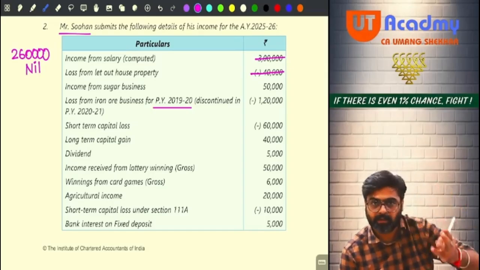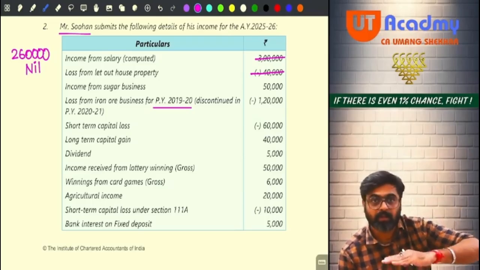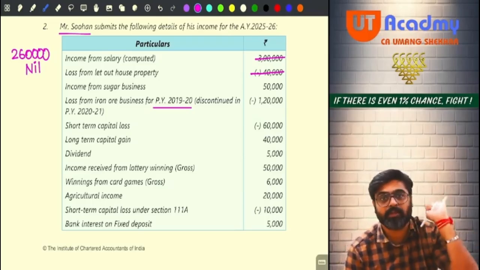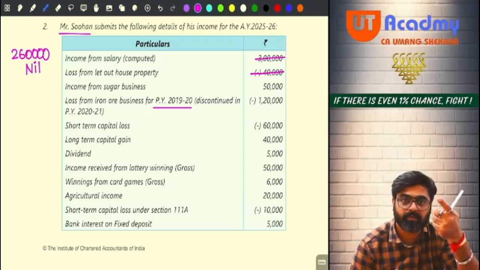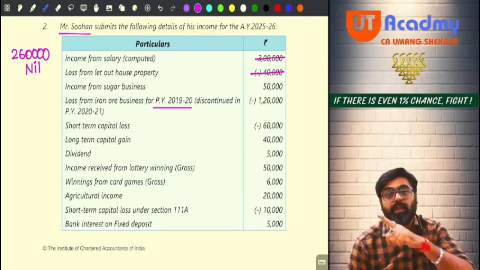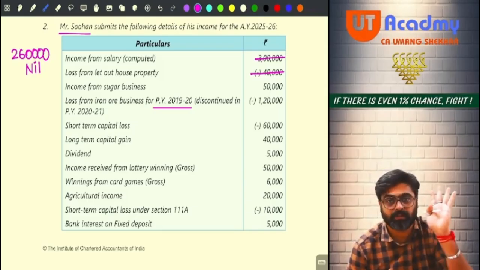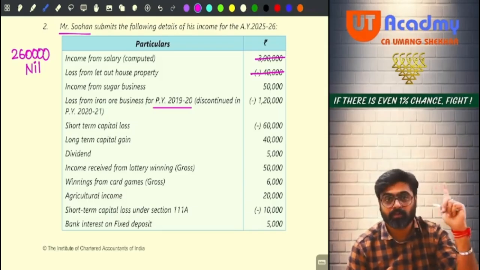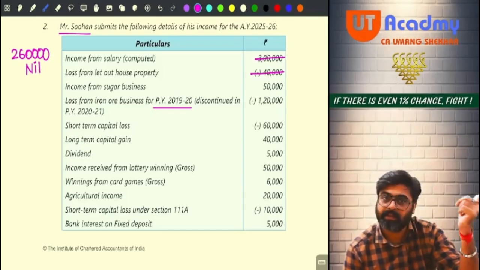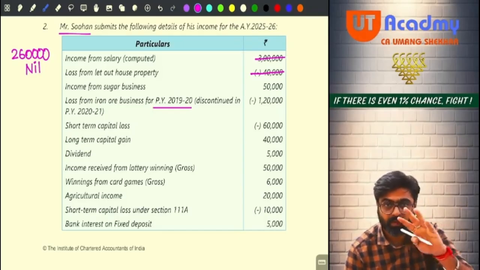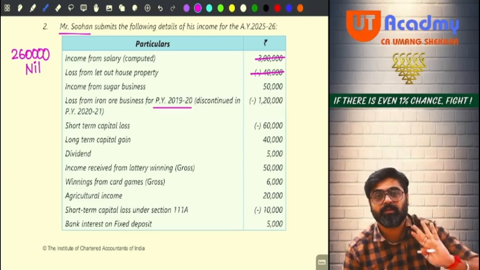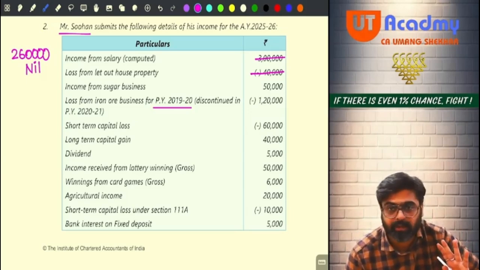In the 5th year the business loss can come, yes, but in this year it will be adjusted only against your business income. So do you have a business income? Yes, but against that, if any other business loss is to be adjusted for current year, that you will adjust first. Any other loss of any other head has to be adjusted, then you will adjust that first. Only then this brought forward business loss will be adjusted from your current year's business income.